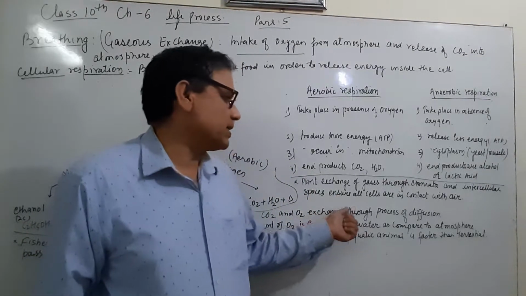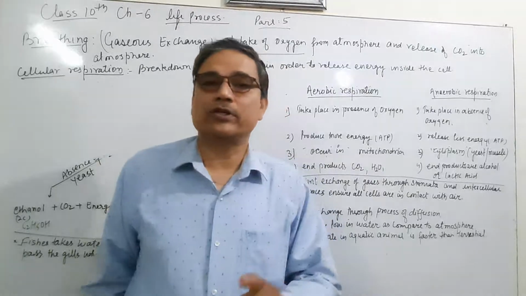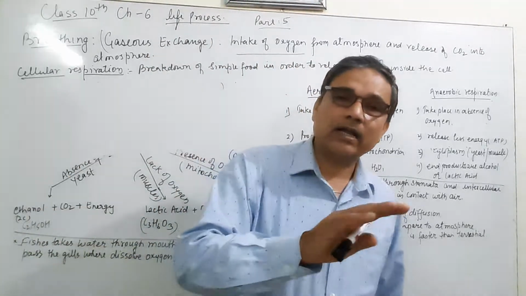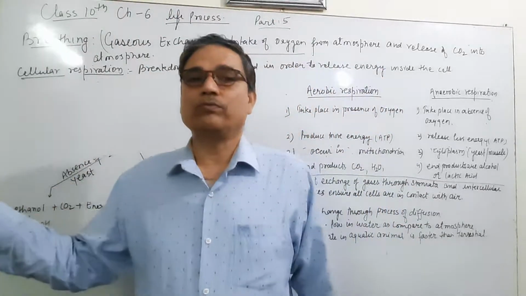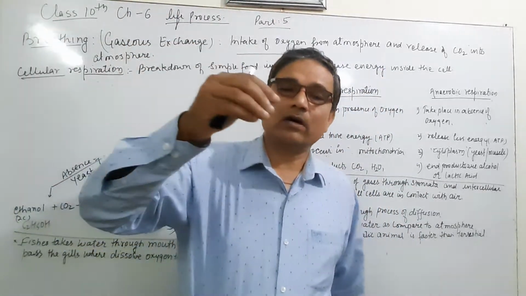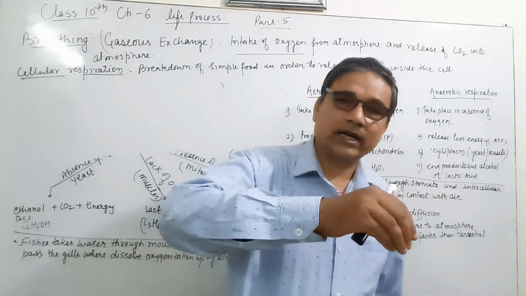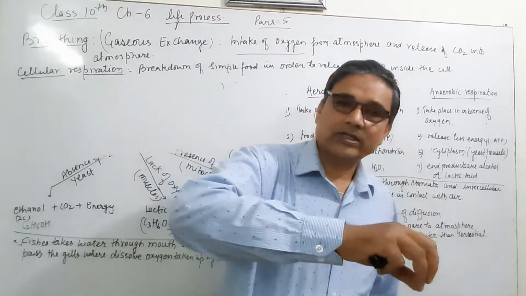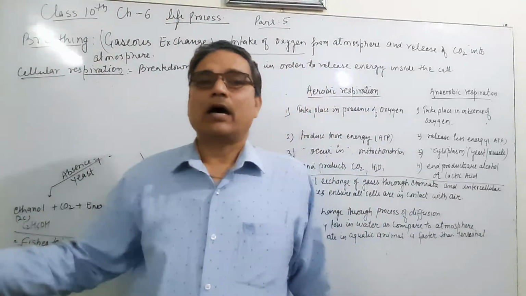Oxygen and carbon dioxide exchange through the process of diffusion. It means oxygen or carbon dioxide move either inside the cell or outside the cell. From the atmosphere, the oxygen or carbon dioxide goes inside the cell, and oxygen and carbon dioxide from inside the cell go to the atmosphere.